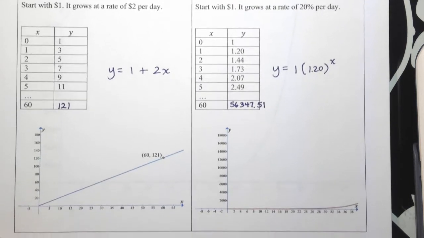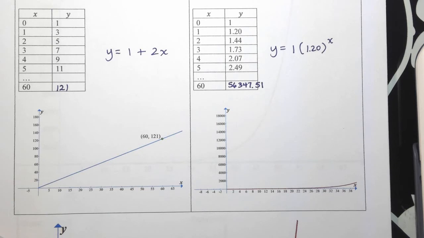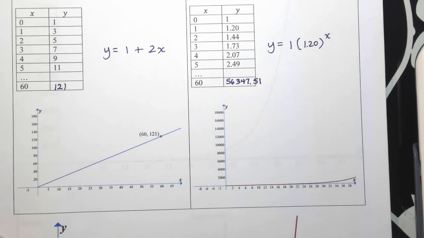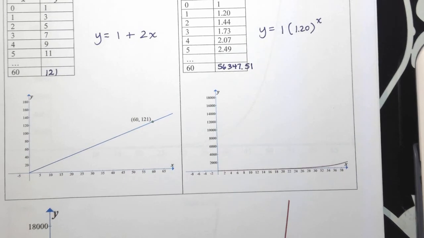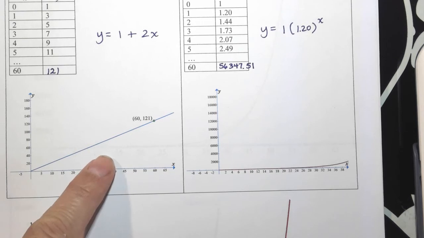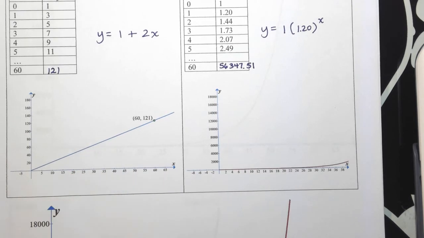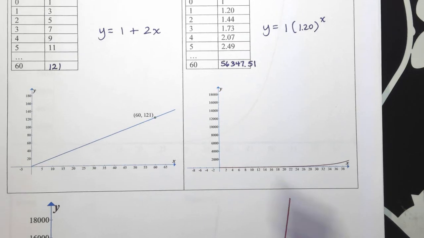So here's what linear growth looks like. And here's a graph of exponential growth. And I know what you're thinking. You're thinking, whoa, linear appears to be growing faster. Well, this is something people do to deceive you.